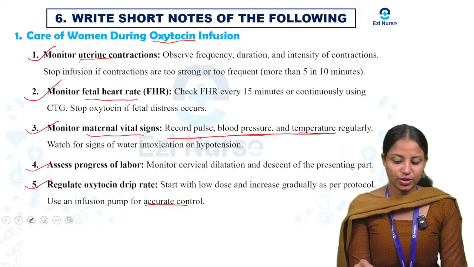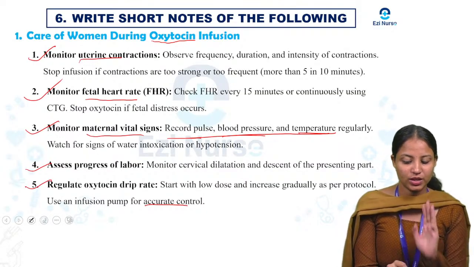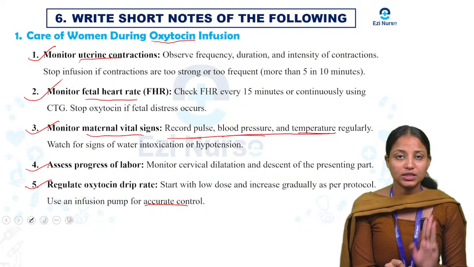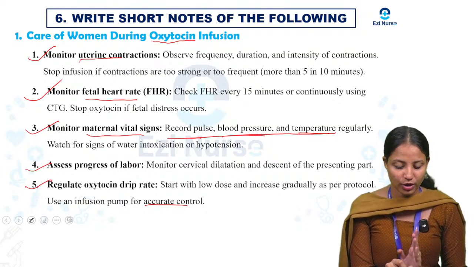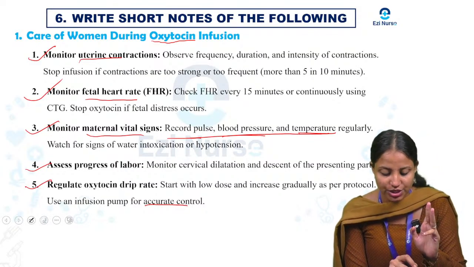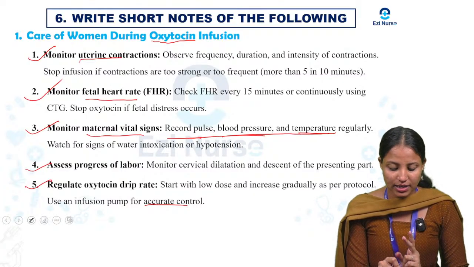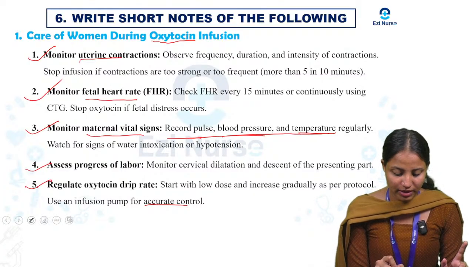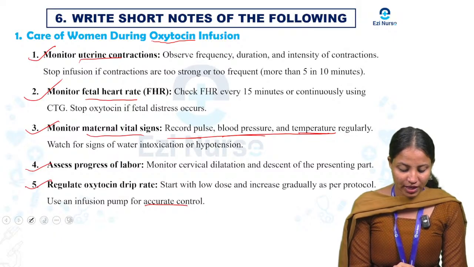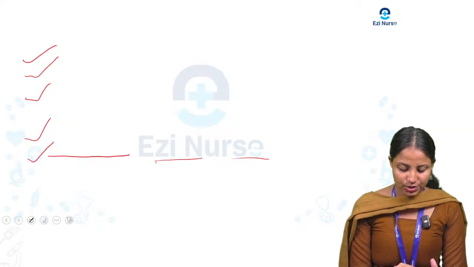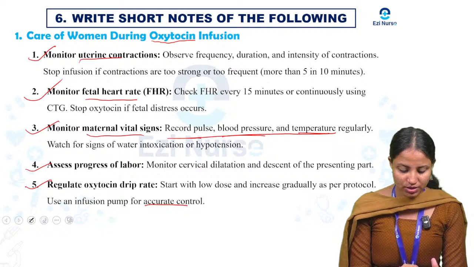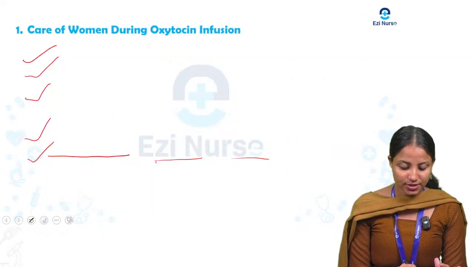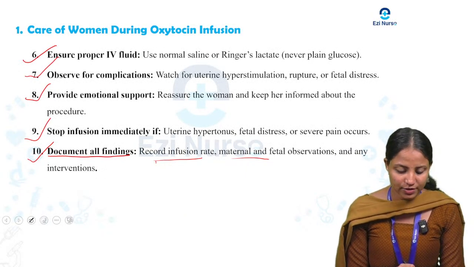Care of women during oxytocin infusion: first, monitor uterine contraction. Three things have to be monitored: first uterine contraction, second fetal heart rate, third maternal vital signs. Next, assess the progress of labor. Next, regulate the oxytocin drip rate. Next, ensure proper IV fluids.